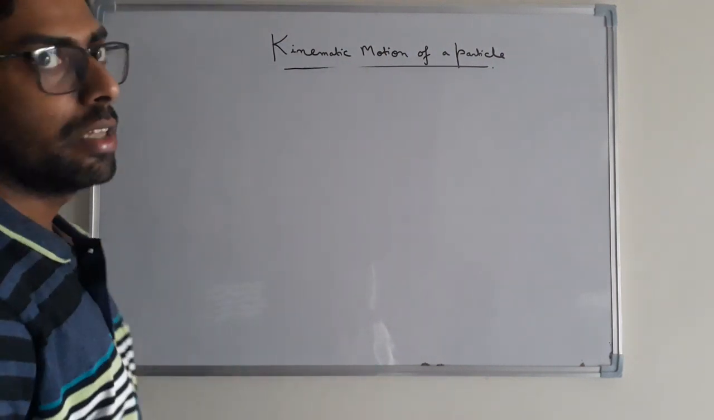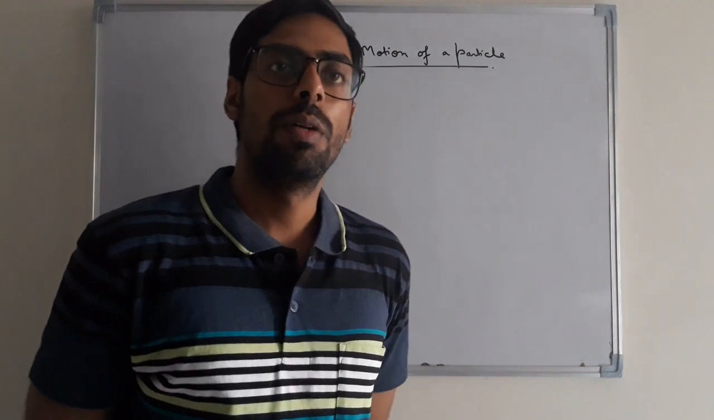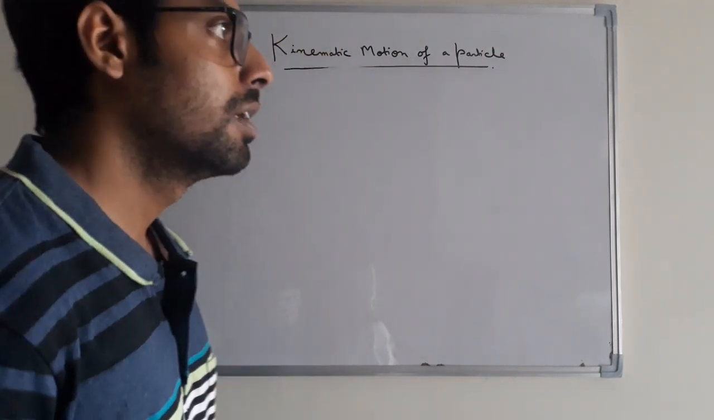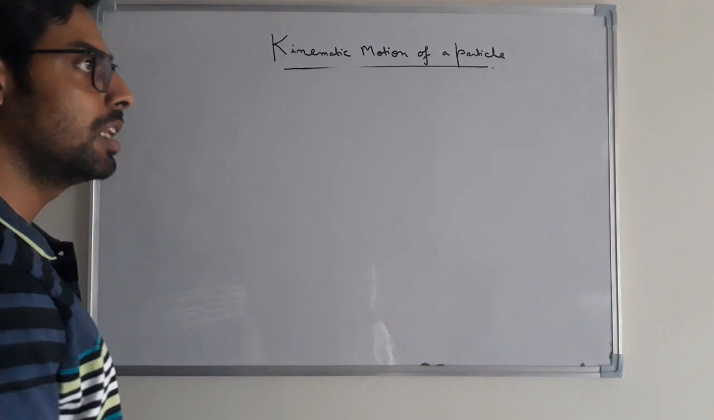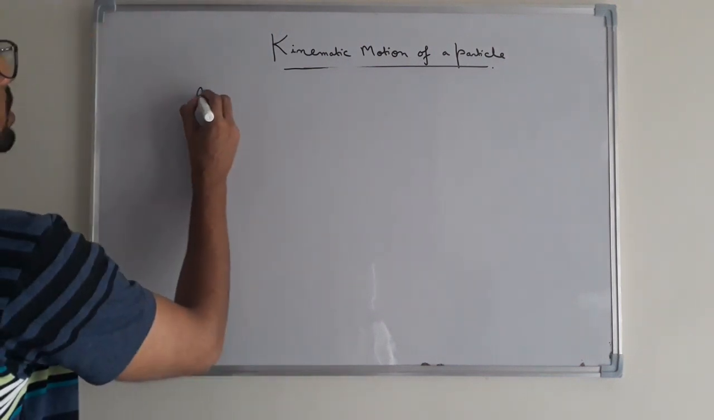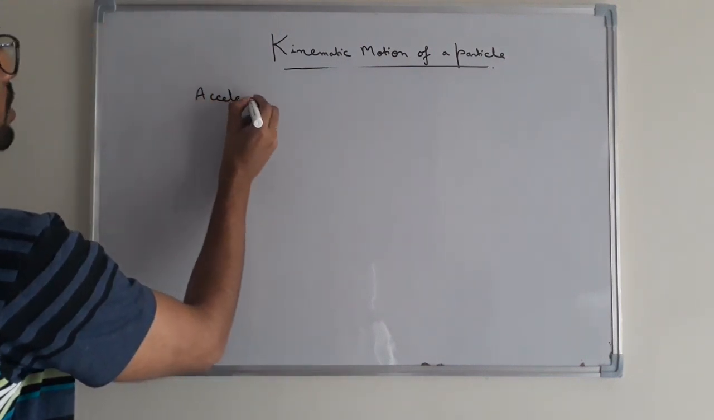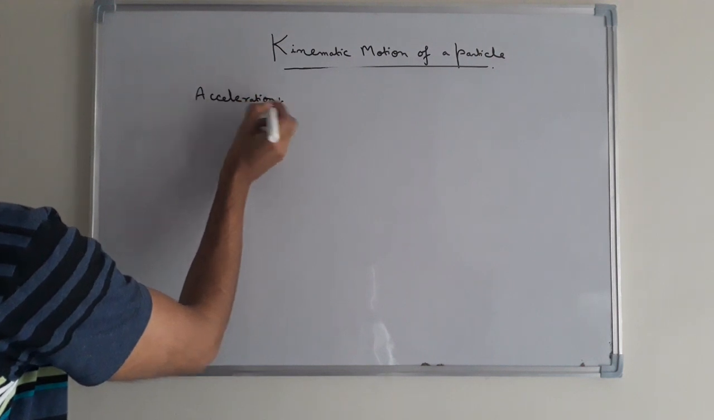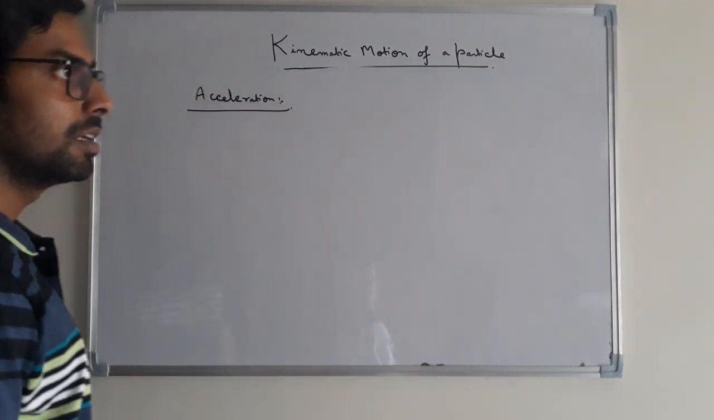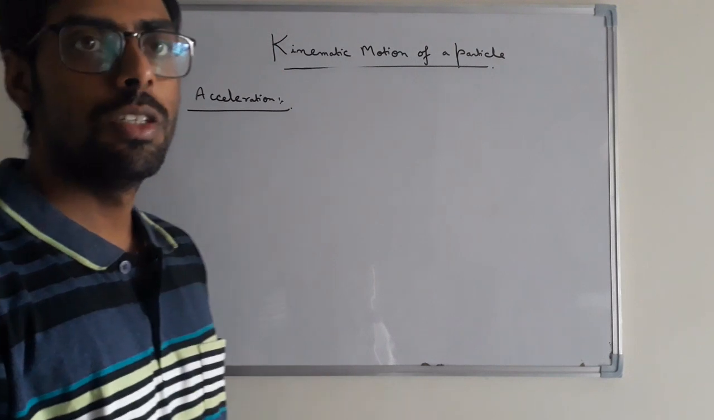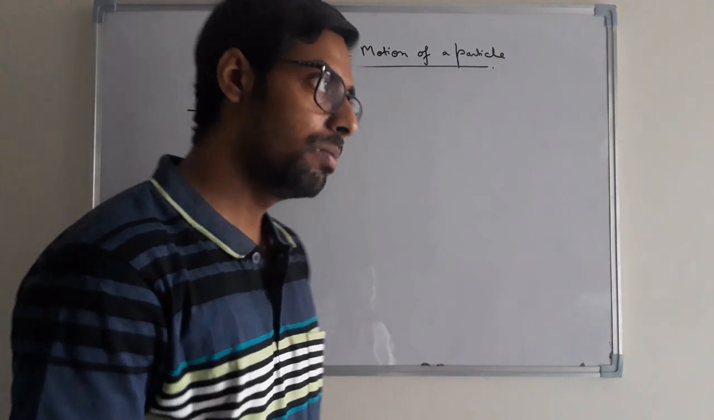So we have discussed the instantaneous velocity of the moving particle and the average velocity of the moving particle. After that, we will discuss another basic parameter, which is the acceleration of a moving particle. This acceleration of a moving particle is defined as the time rate of change of the velocity of a moving particle.